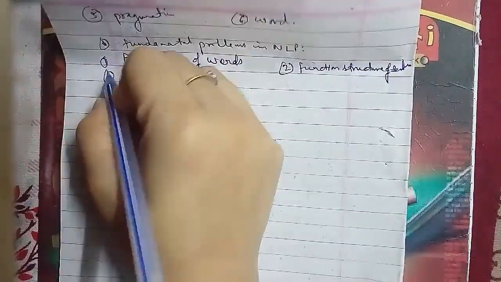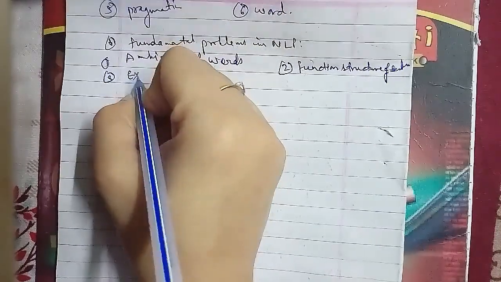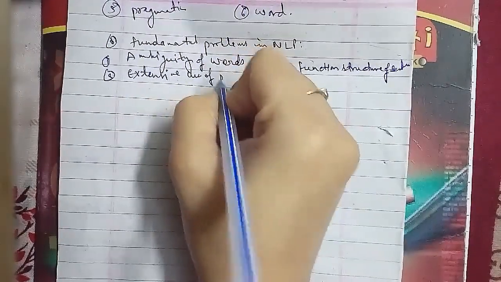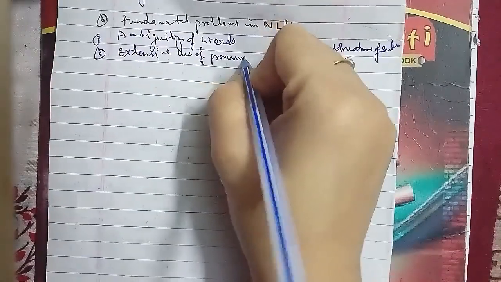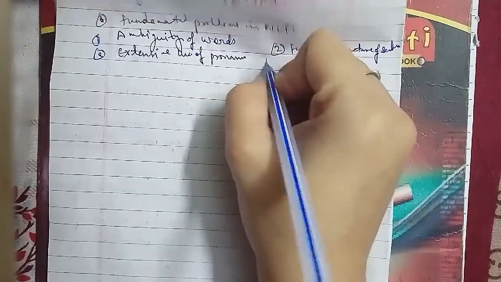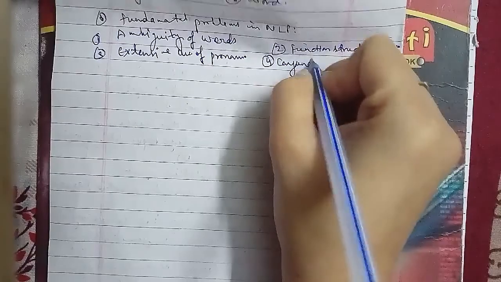Major natural language analysis technique. So here we have three techniques. The first is keyword analysis, or pattern matching technique.